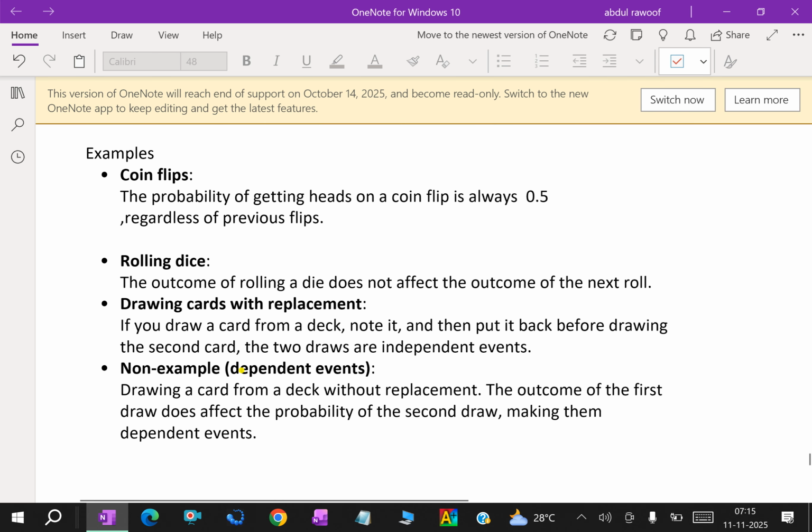Flipping a coin is an example. Rolling dice is also an example. The outcome of rolling a die doesn't affect the outcome of the next roll.